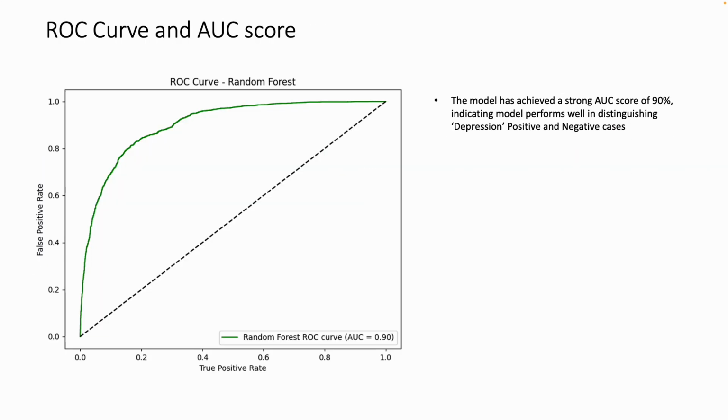Now we look at the ROC curve. If you look at the ROC curve, the area under the curve is 90%, which indicates that the model performs well in distinguishing depression positive and negative cases.